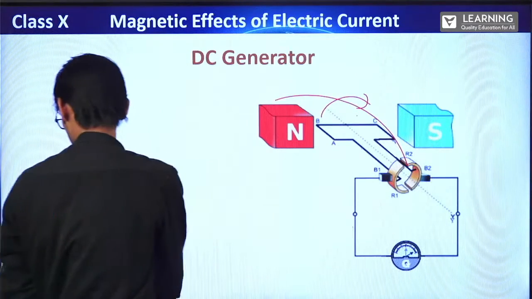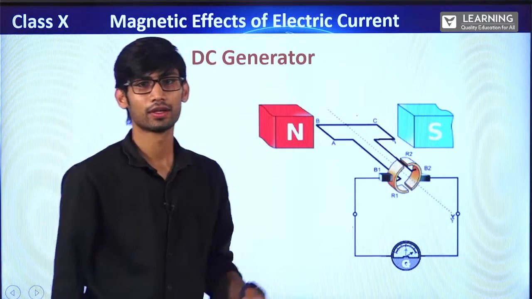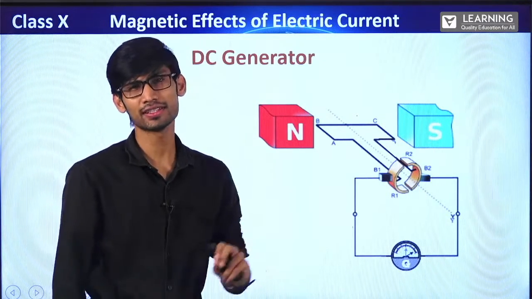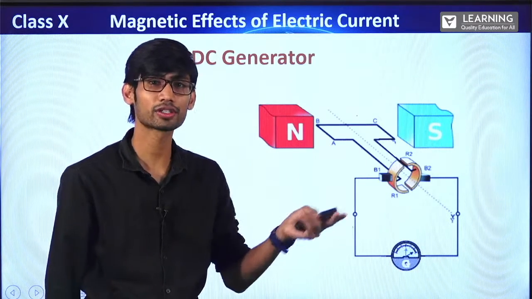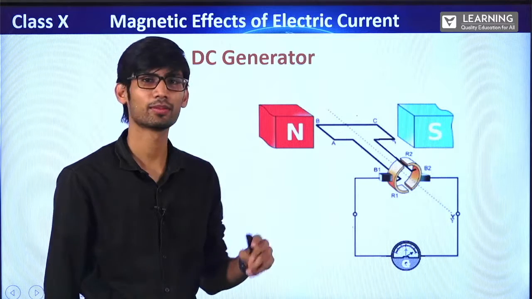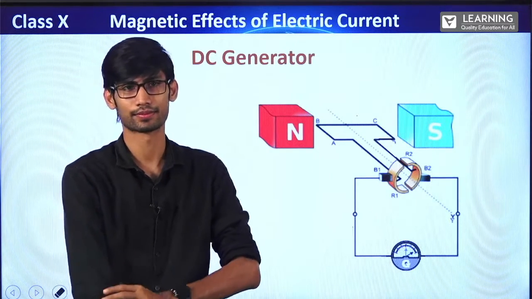So this is a DC generator. There is only one difference between an AC generator and a DC generator. There the direction of current changes after every half rotation. Here the direction of current remains the same. Why? Because there we use slip rings, here we use split rings. Okay.